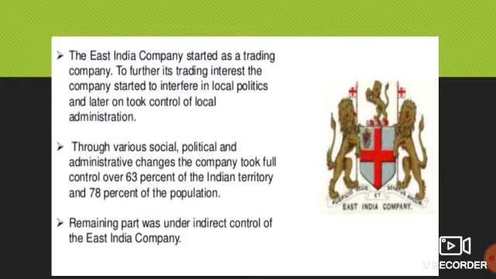Through various social, political, and administrative changes, the company took full control over 63% of Indian territory and 78% of the population. Means you can imagine how Britishers came slowly, and how they expanded with different types of policies, different types of strategies, we can say. Remaining parts were under indirect control of East India Company.